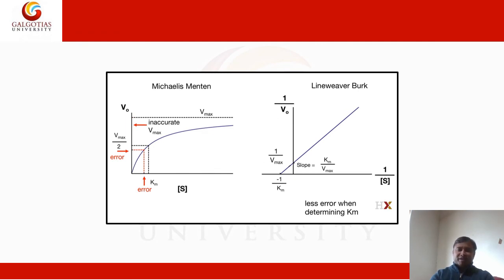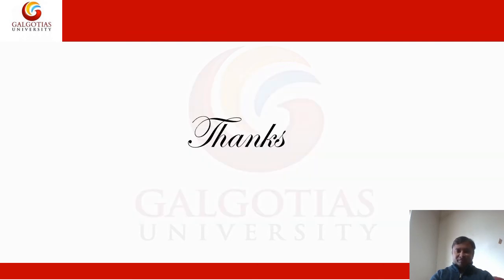So we can compare here the Michaelis-Menten equation with the Lineweaver equation. There is more probability of error in the Michaelis-Menten equation, while there is less probability of error in the Lineweaver equation. So in this way, the Lineweaver equation is more precise compared to the Michaelis-Menten equation. Thank you.